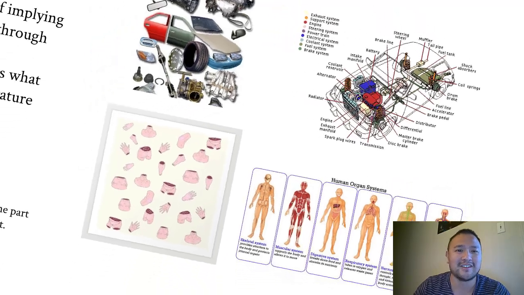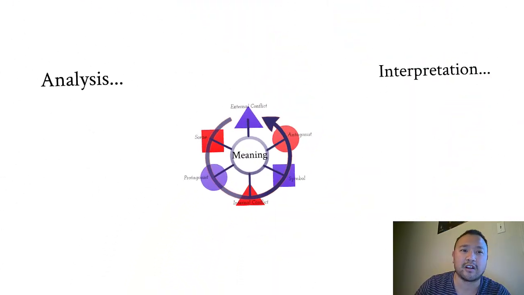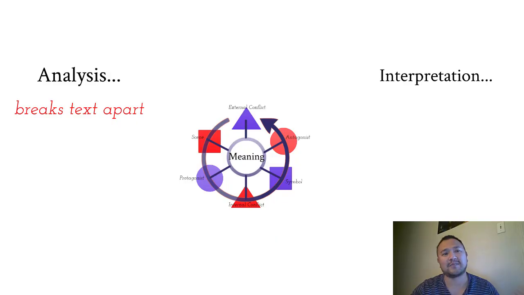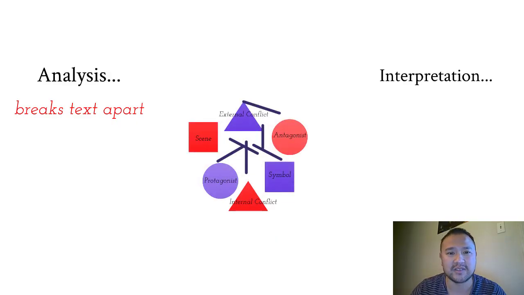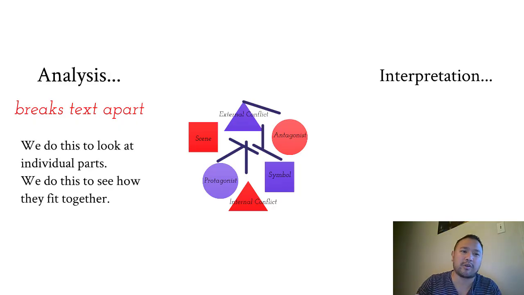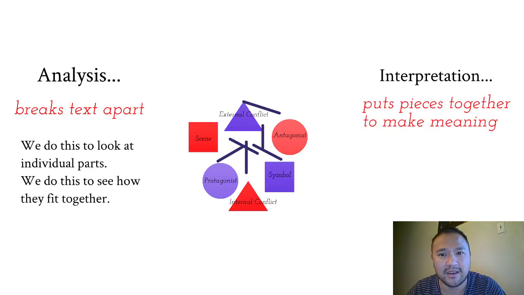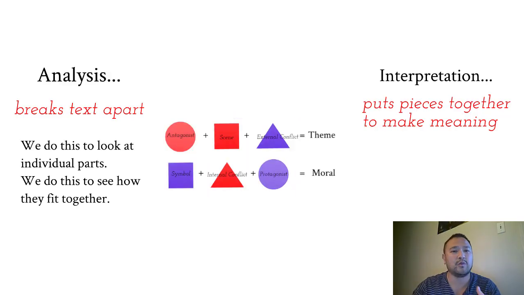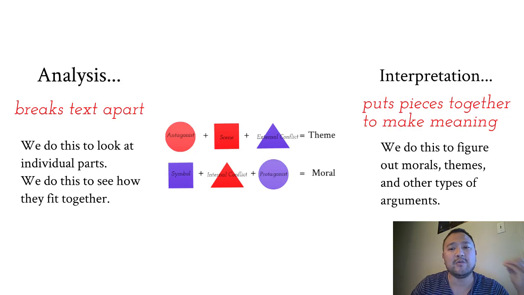So how does this actually work in class? Well, analysis breaks a text apart. That's us looking at all the parts of a story and arranging them and breaking them apart outside of chronology and trying to see how they fit together. Interpretation puts pieces together to make meaning. So we look at different parts of it and maybe these three parts together make a theme, or maybe these three parts together make a moral. And we do this to figure out arguments.